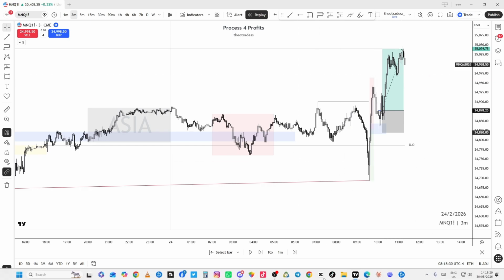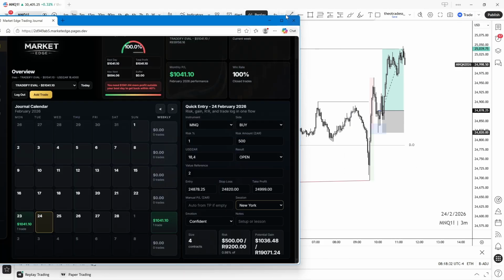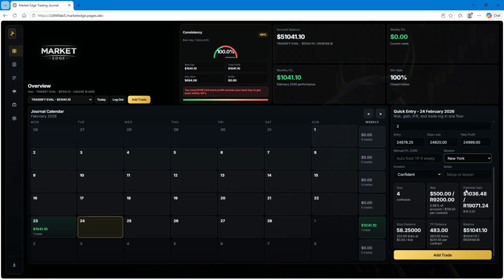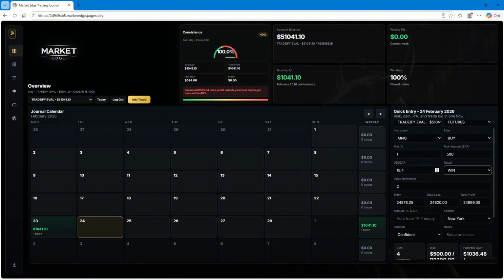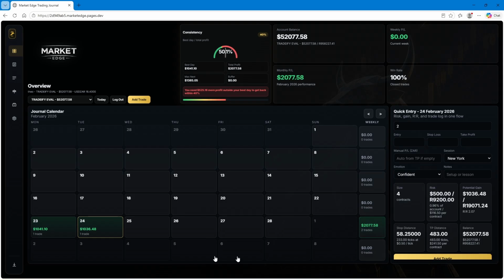So now we have our trade complete. We got a winner. Let's go here to our journal and let's see what happens. Everything is correct. You've added everything in here. So we can just press yeah, win. And we can just press add trade. Boom. It adds the trade. Everything updates. The win rate stays at 100% because we haven't lost anything.